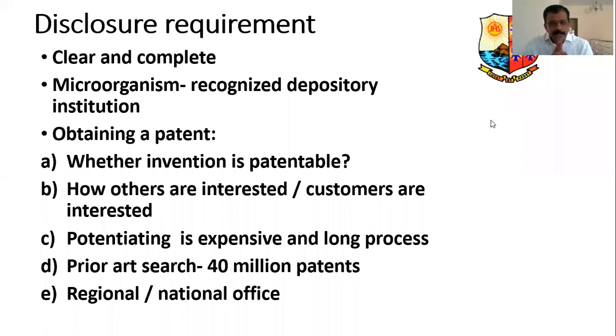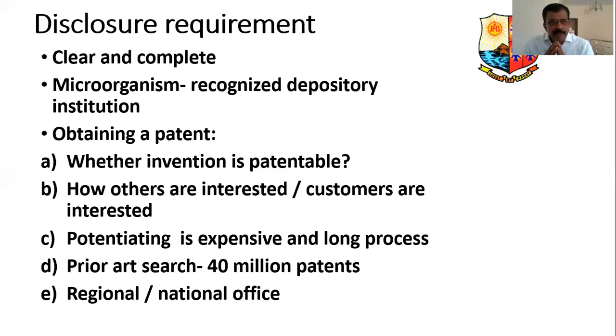So, before applying for the patent, the patent agent will do an important task. The task is called prior art search. Nowadays, you get various kinds of software where inventions very similar to yours, which correlate with your invention, can be searched for.